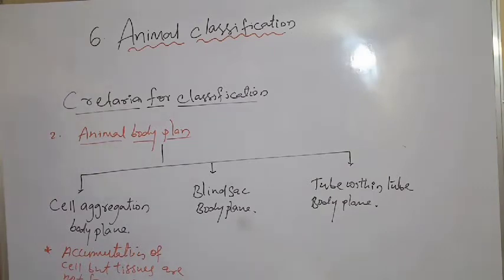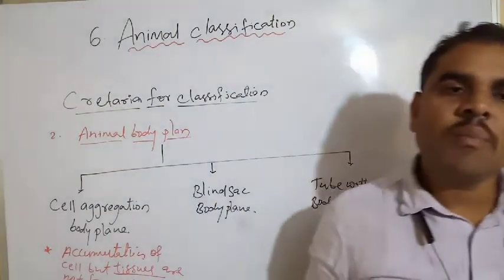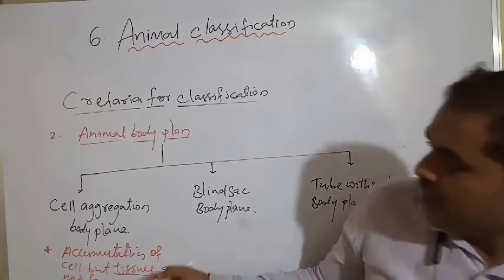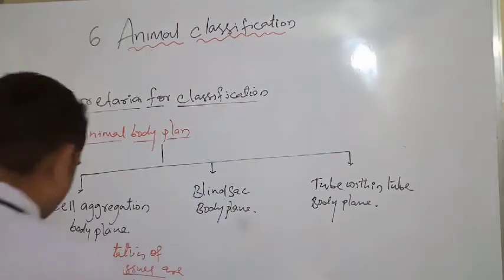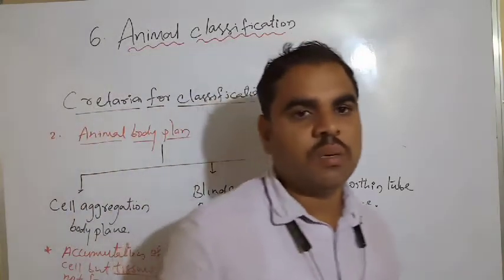See, cell aggregation body plan. Only cells are there. Accumulation of cells is there, but tissues are not formed. If tissues are formed, what will happen? The systems will be formed. But here, no organs and no nervous system also.